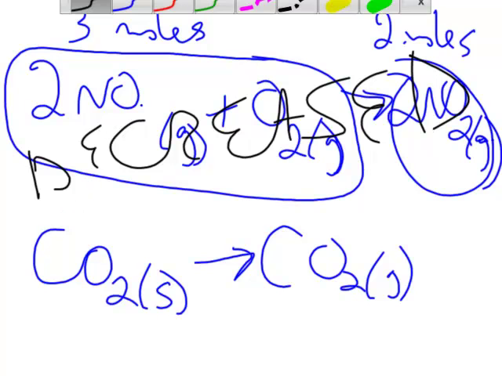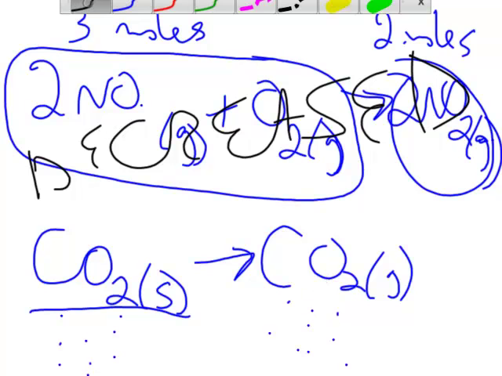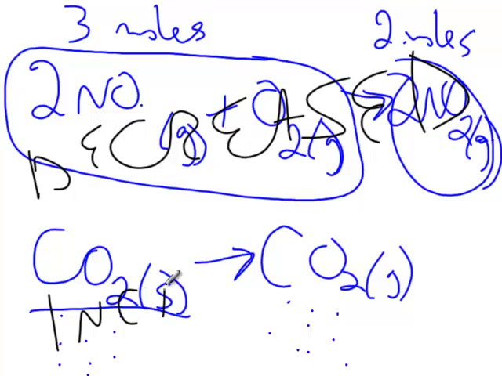In this one, on the other hand, CO2 solid goes to CO2 gas. I have a solid, that very rigid lattice pattern, going to the random movement of a gas. Here, entropy has increased. There's a lot more disorder going from a solid to a gas.